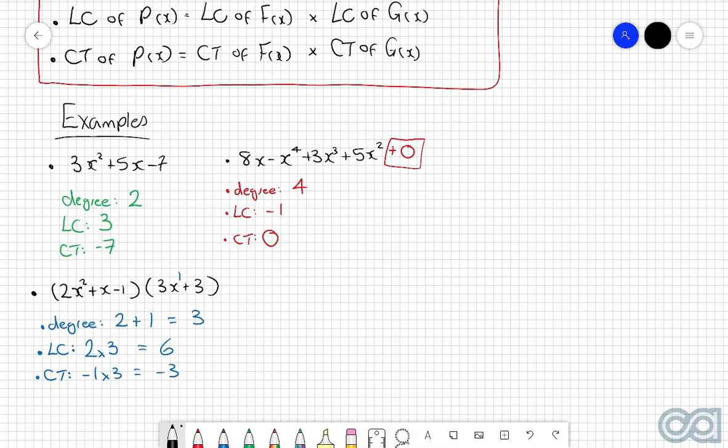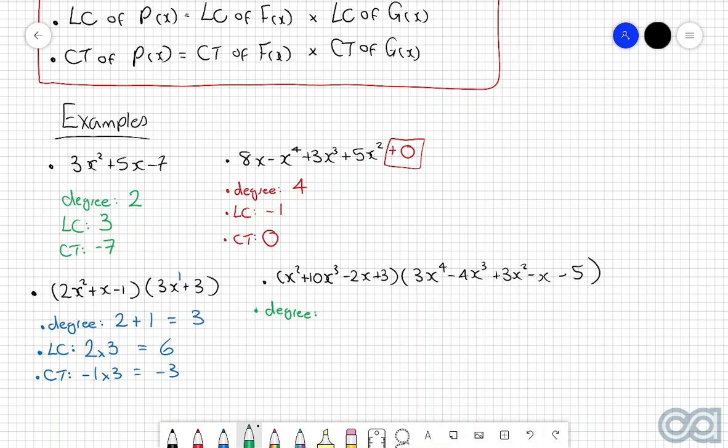And then the final example we're going to go through here is x squared plus 10x cubed take 2x plus 3 multiplied by 3x to the power of 4 take 4x to the power of 3 plus 3x squared take x take 5. So starting off with the degree, we of course recall that the degree of a multiplication of different polynomials is equal to the sum of the individual degrees. With this first polynomial, we can see that the highest power of x is 3. And then with the second polynomial, we can see that the highest power of x is 4. So therefore, the degree of the entire thing will be 3 plus 4, which is equal to 7.